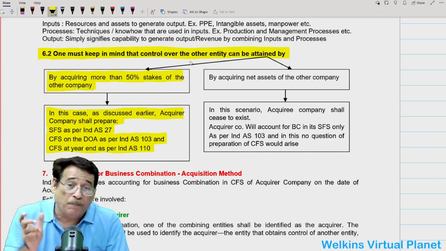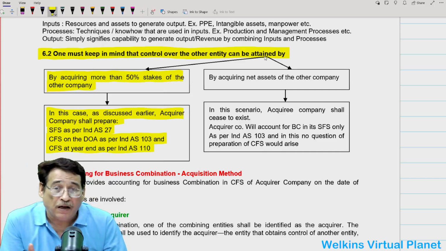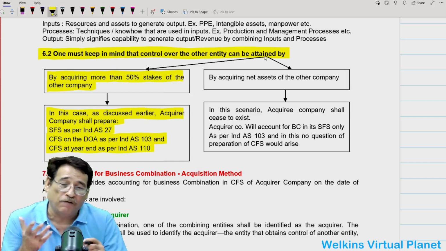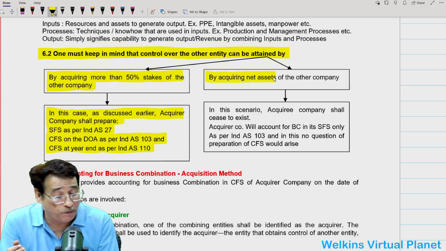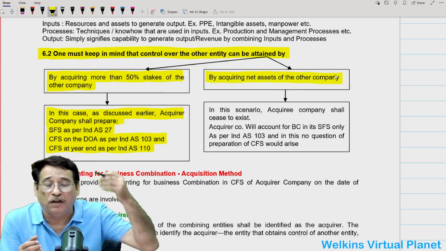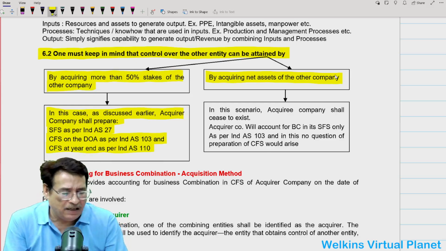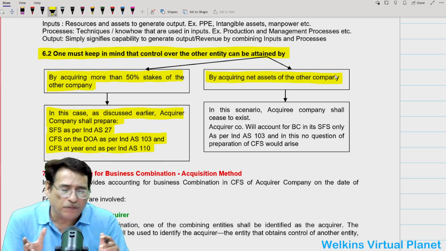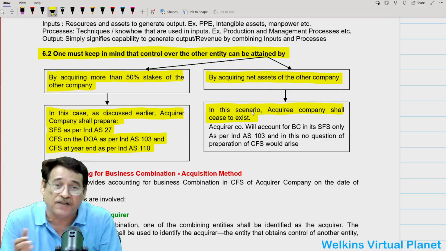One needs to keep an eye that you can get the control of the other entity by acquiring more than 50% stakes in that particular entity. That is definitely one part. But the second part is, sometimes we can get the control of the other entity by simply acquiring all the net assets. In this case, I am purchasing the net assets of the other company. Indirectly, what is happening in this scenario? The acquired company will lose its existence.